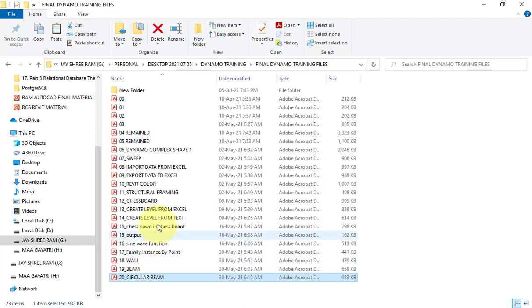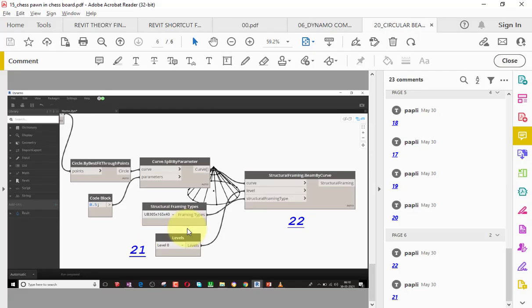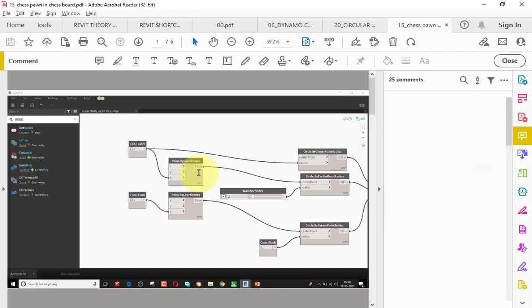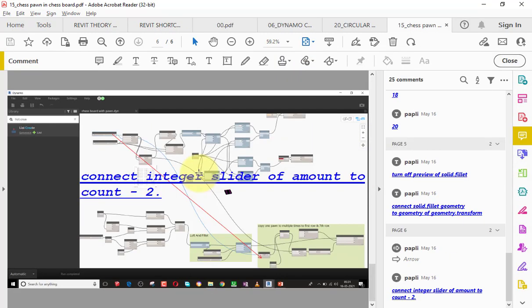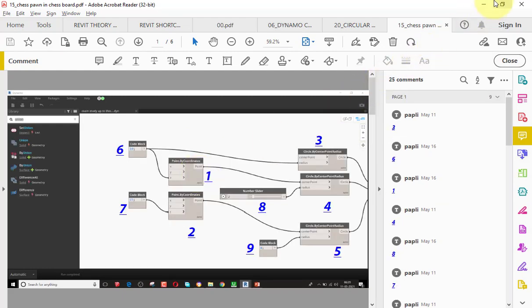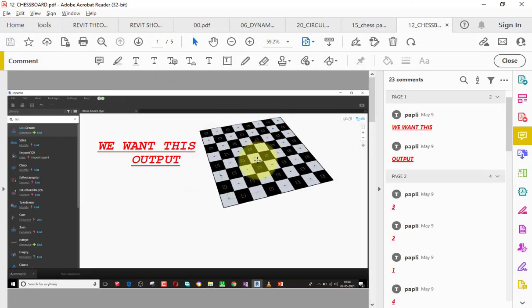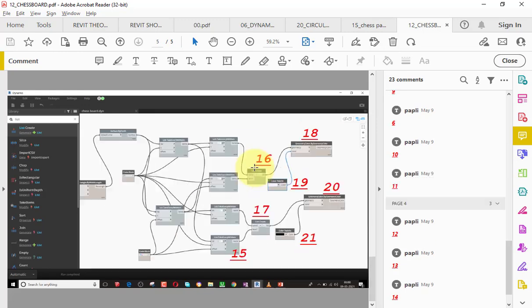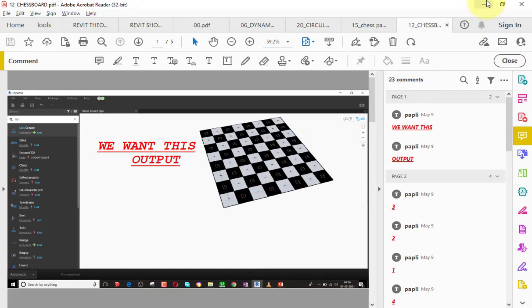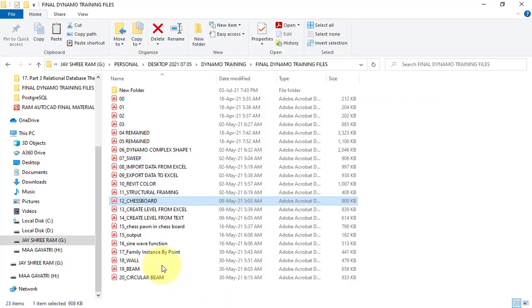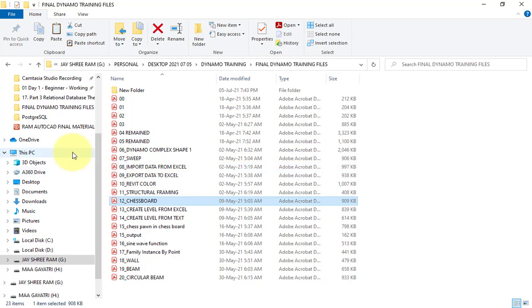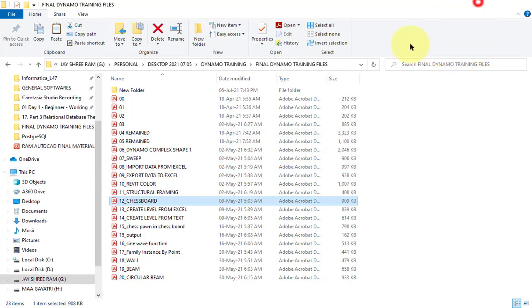Then after all this, let's say chess pawn creation, right? We want to create a chess pawn creation game. So these are all the step by step instructions which I will give to you. Let's say this is one of my chessboards, we want such type of output, then these are the nodes which we need to follow. I will also teach you each and everything in great detail, right? I will not be limited only up to 1 point or 2 points, because I want to share all these things with you.